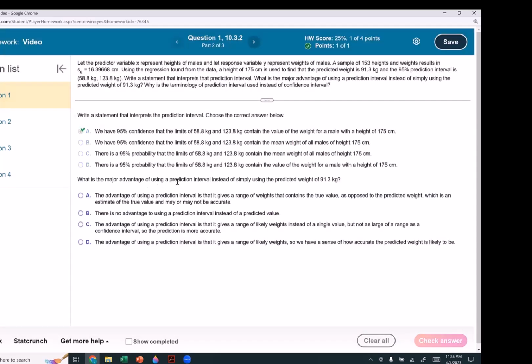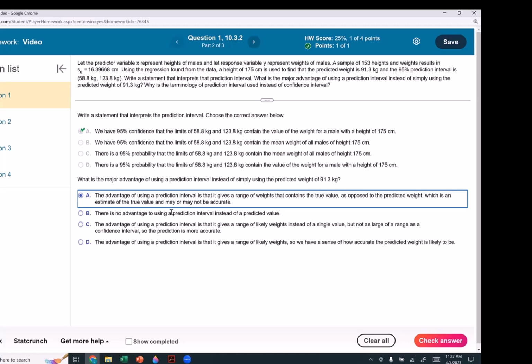What is the major advantage of a prediction interval instead of simply using the predicted weight of 91.3 kilograms? The advantage of a prediction interval is that it gives a range of weights that contains the true value as opposed to the predicted weight, which is an estimate of the true value and may or may not be accurate. There is no advantage. There is an advantage. We won't even look at that.